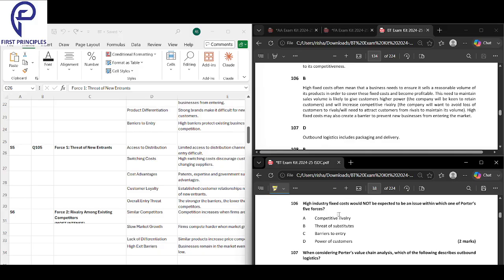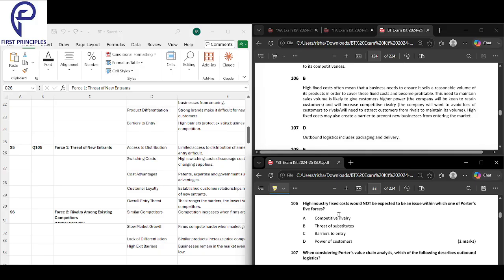Barriers to entry: if there is high fixed cost, it's hard to start up, so it is definitely a barrier and also an issue. Next we look into the power of customers. If you need volume, customers can bargain harder, so it is definitely an issue.